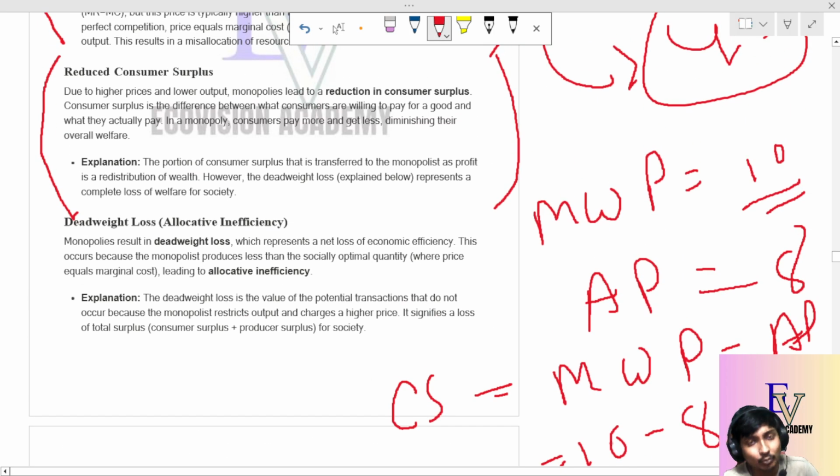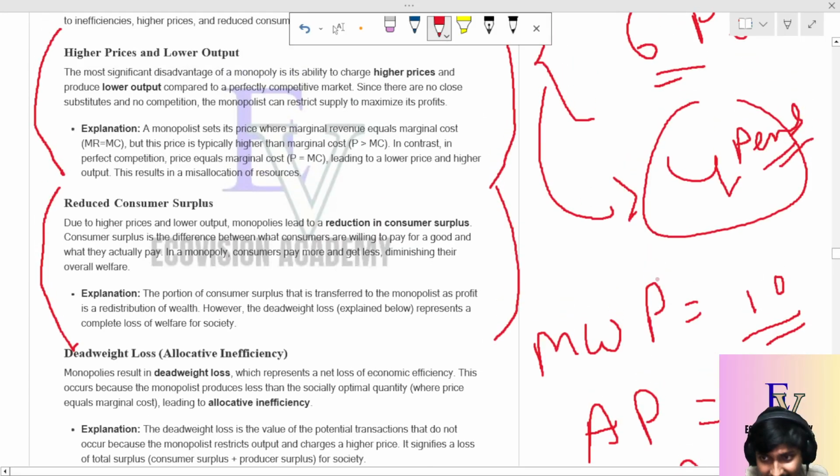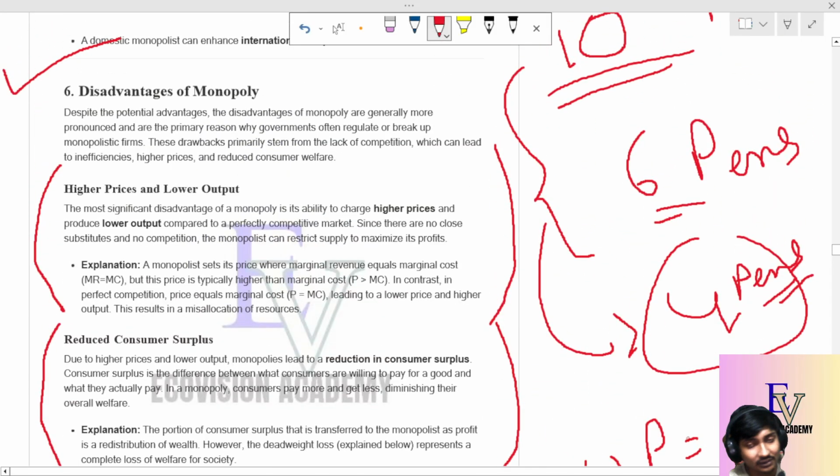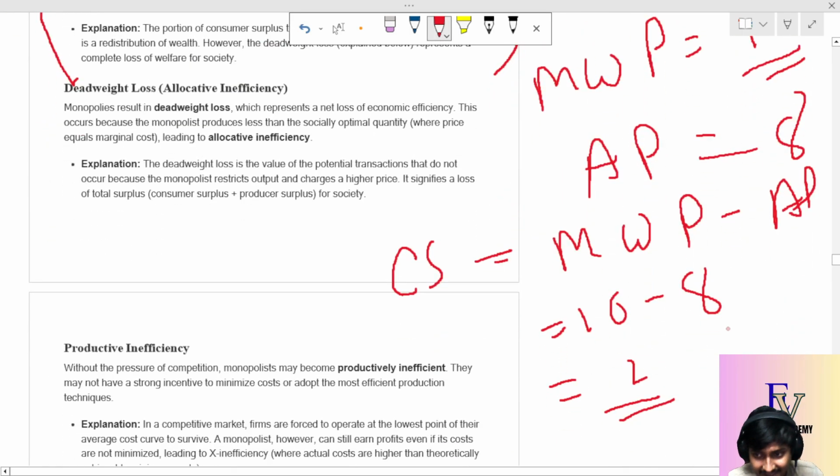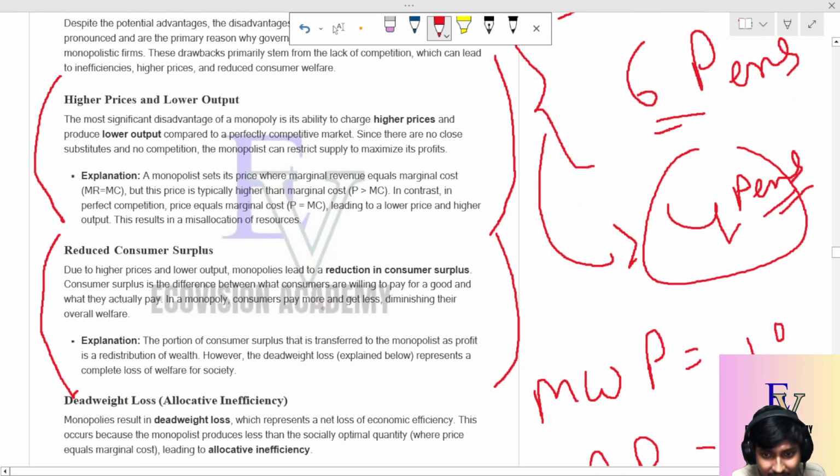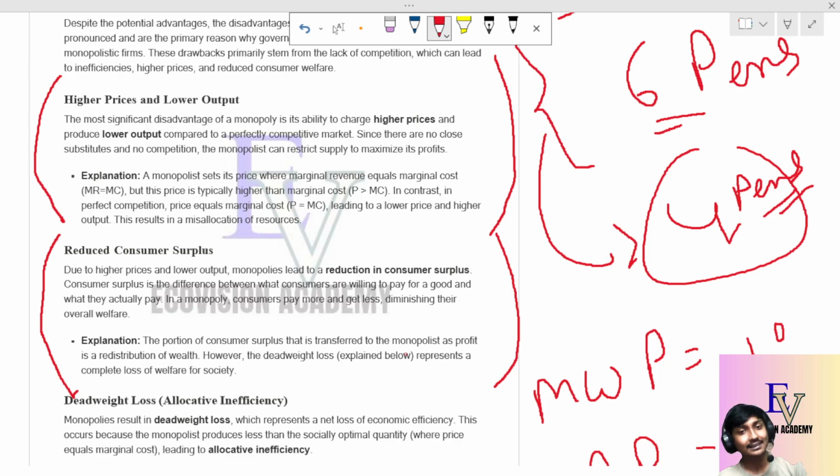So whenever the monopoly is charging the higher price, suppose the monopoly can sell the pen at rupees 8 because it is producing at a lower cost than 8. But if the monopoly charges rupees 9 in place of 8, then the consumer surplus becomes 1. In that case it reduces the welfare in the economy, in the nation. So overall welfare is sometimes disturbed by the monopoly, and in a monopoly consumers pay more and get less, diminishing their overall welfare.